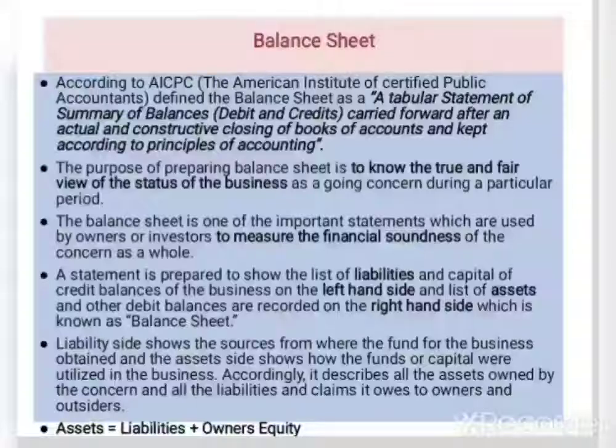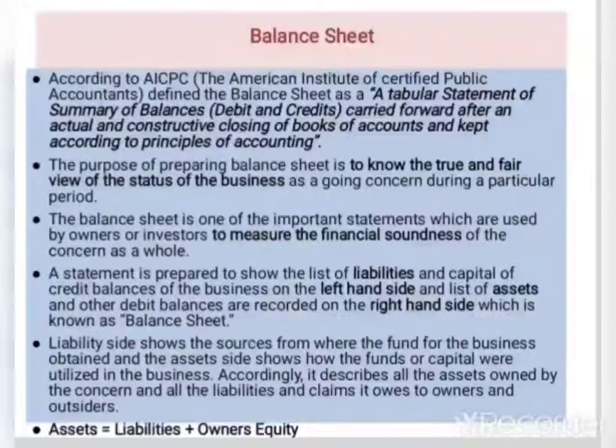The liabilities and all the credit balances will be entered on the left side, and all the assets and debit balances on the right side. So in a balance sheet there will be two sides, like debit and credit.